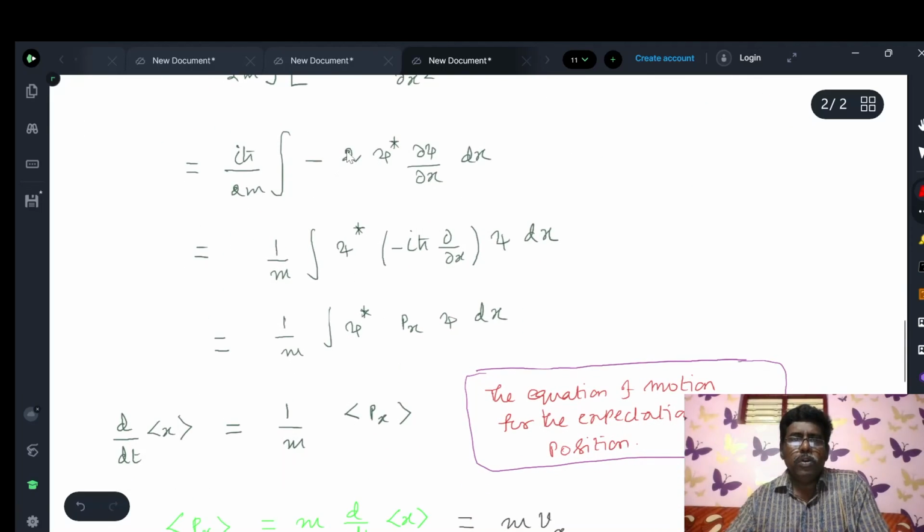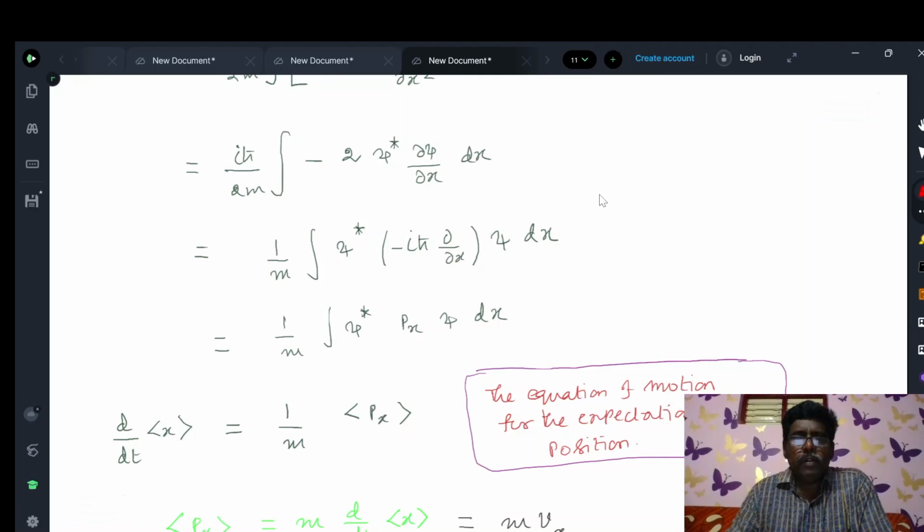Here 2 gets cancelled, leaving 1 by m. Bring this iħ inside the integral, with the negative sign: ψ star into minus iħ ∂/∂x ψ dx.